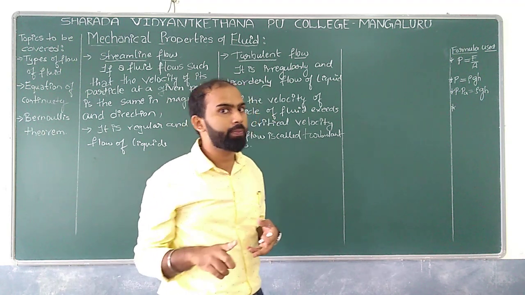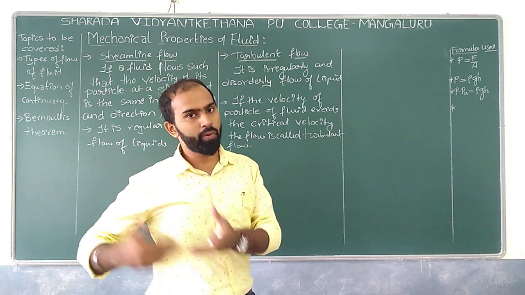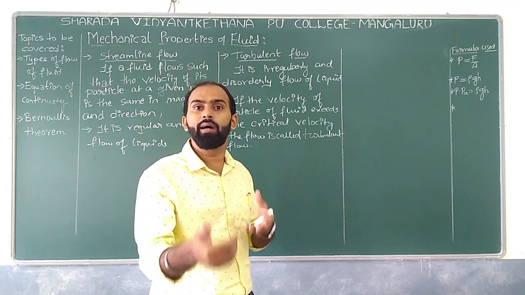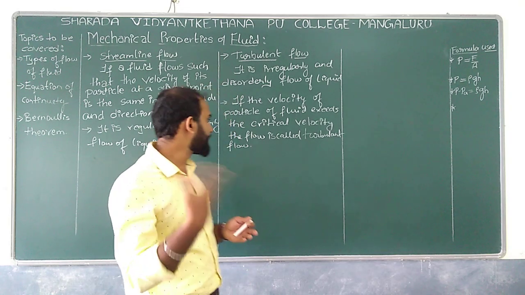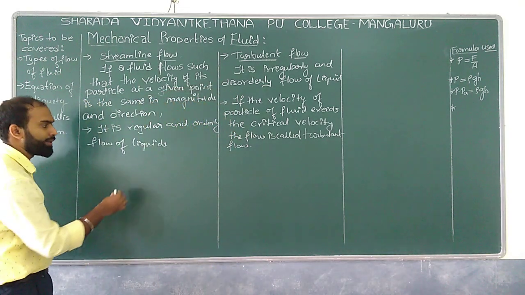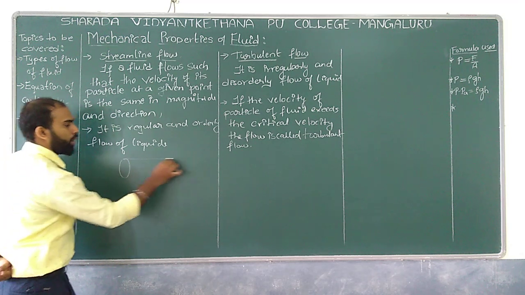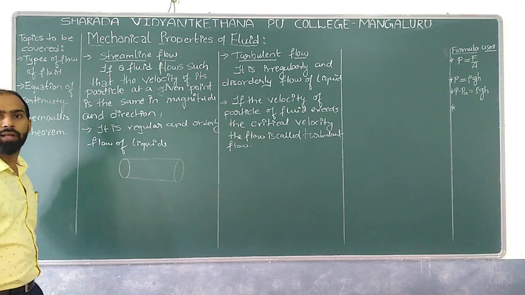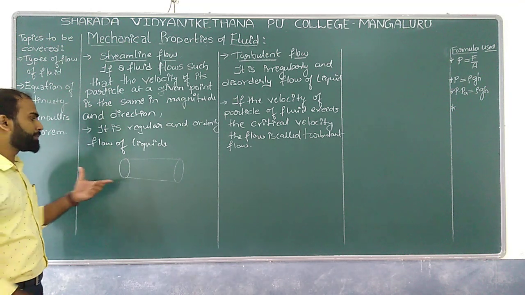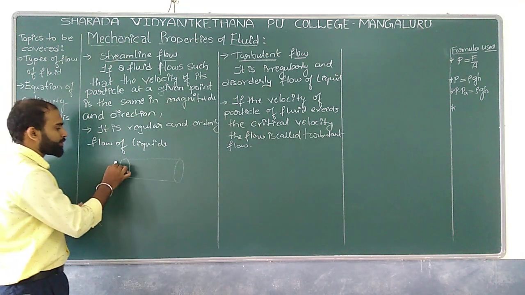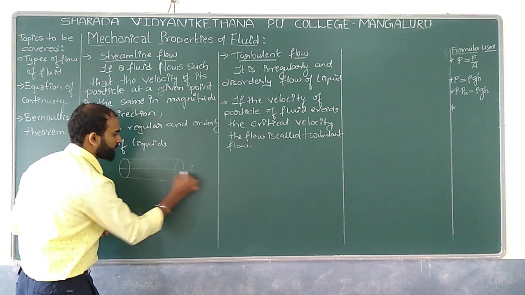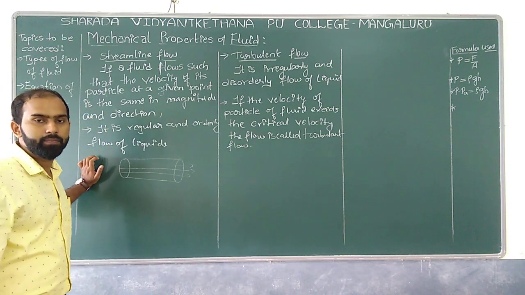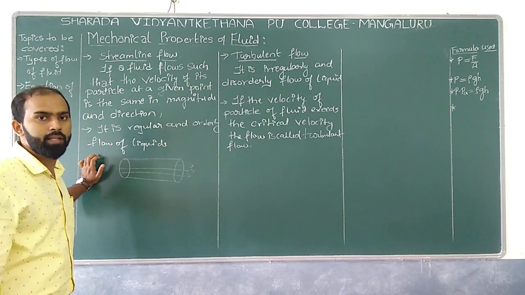For example, imagine this is a pipe carrying water, and this is the direction of flow of the liquid inside the pipe.